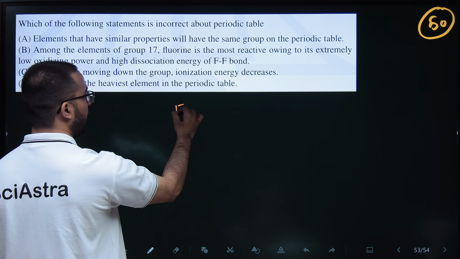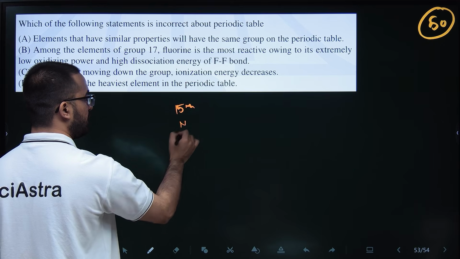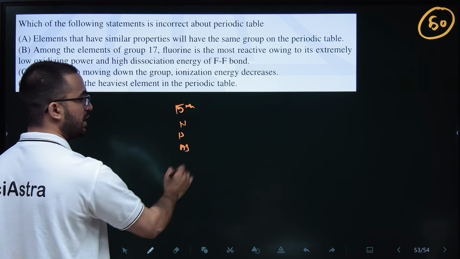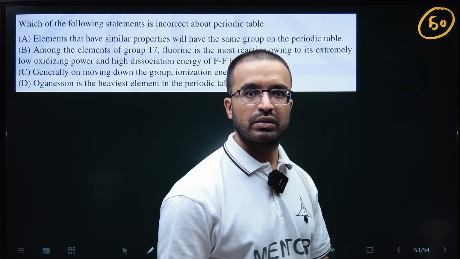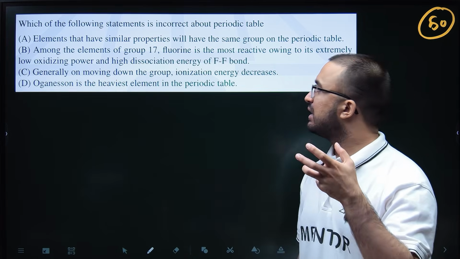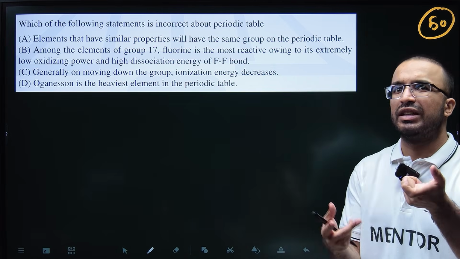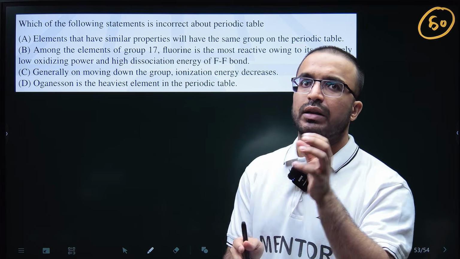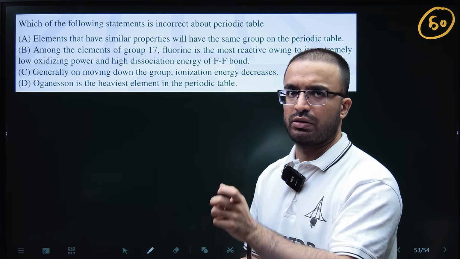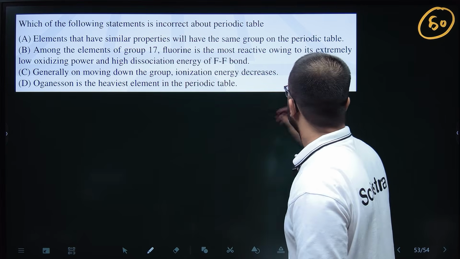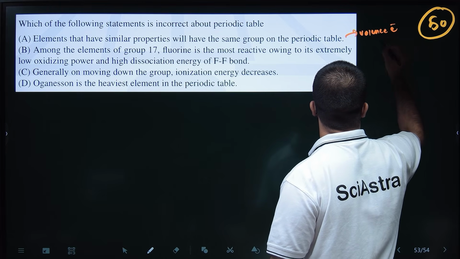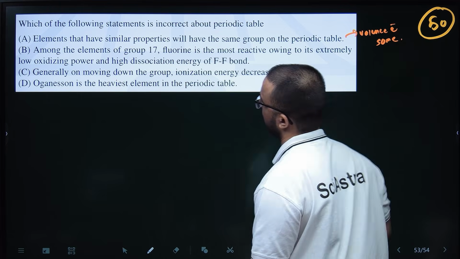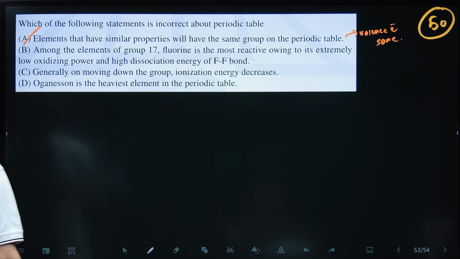Any element in the 15th group will have similar properties to nitrogen, phosphorus, arsenic, because they have the same valence electrons. Chemical properties, and a lot of physical properties also, are generally based on the number of valence electrons. So because valence electrons are the same, properties are similar, not the same but similar.